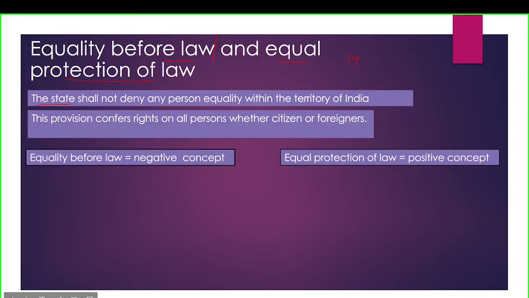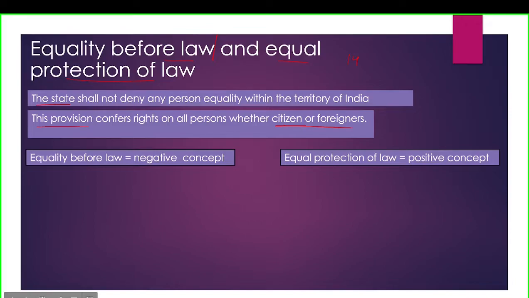This article also confers rights on all persons, whether citizen or foreigner. As we've seen earlier in the features, some rights are available only to the citizens and some are available for both the citizens and foreigners. So Article 14 is available for both. Let us dive deep into it.